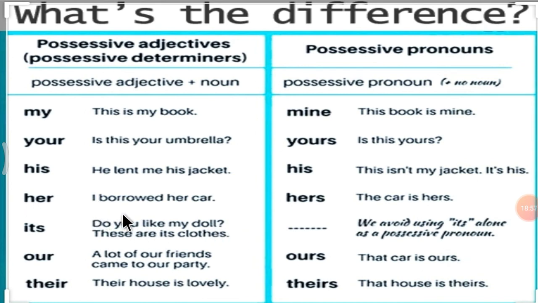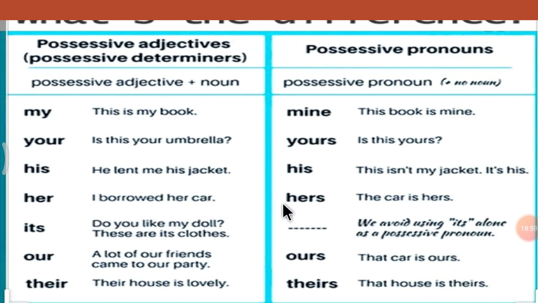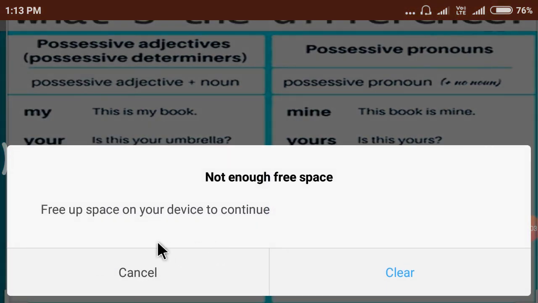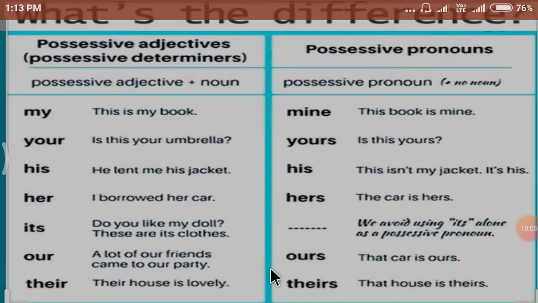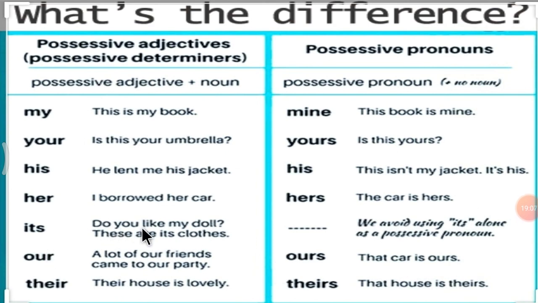Her. I borrowed her car. Hers. The car is hers. Its. Do you like my doll? These are its clothes. We avoid using its alone as a possessive pronoun.